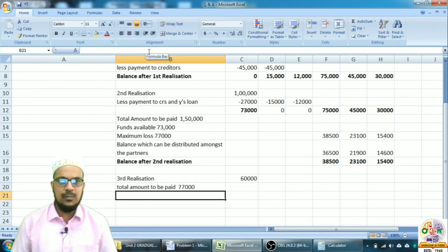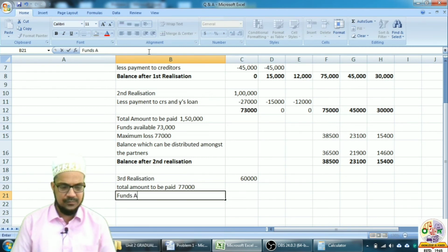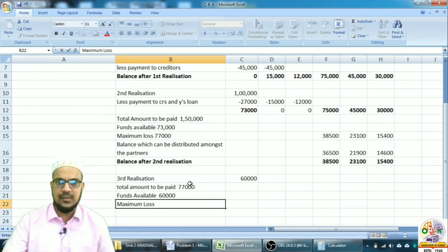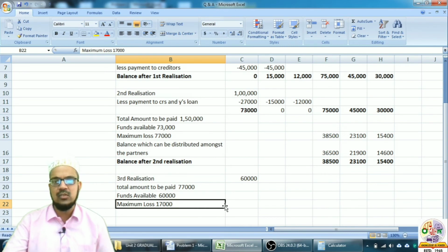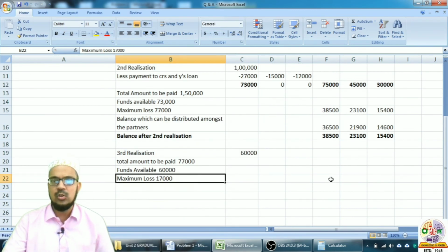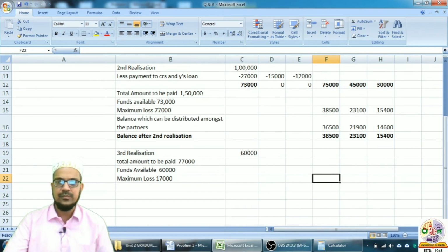77,000. How much funds are we having? Funds available are 60,000 only. So how much is the loss here? Maximum loss is 60,000 reduced from 77,000. So 17,000 is the maximum loss. Now this maximum loss of 17,000 will be distributed amongst the partners in their ratio 5:3:2. So we will start with the distribution.